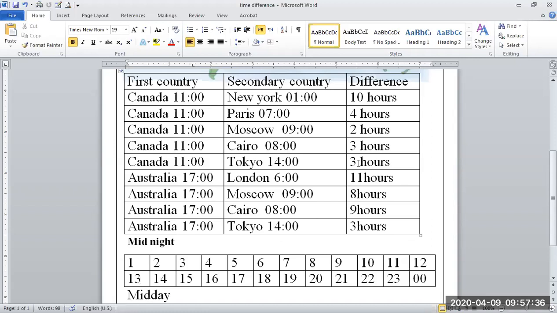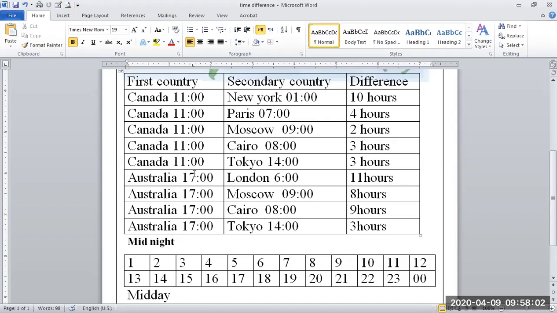This is 3 hours, but this we can plus and minus. And here Australia. Now we find the difference of time between Australia and some other countries. First we find the difference between the time in Canada and other countries. Now in Australia it is 5 o'clock in the evening. Okay, here this is 17.